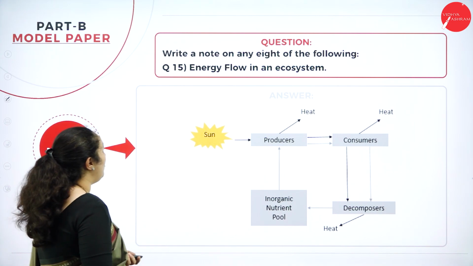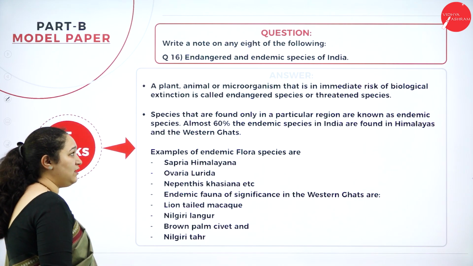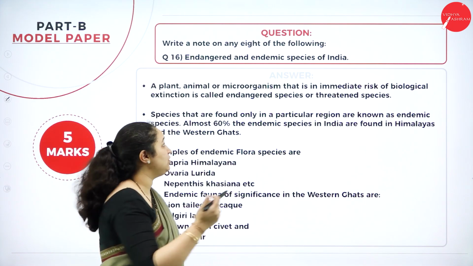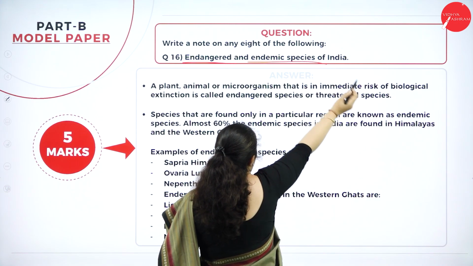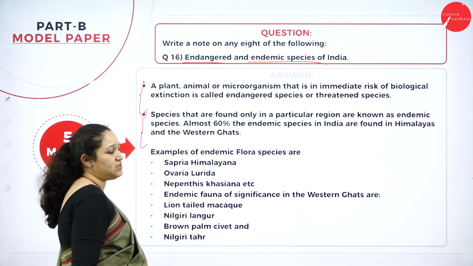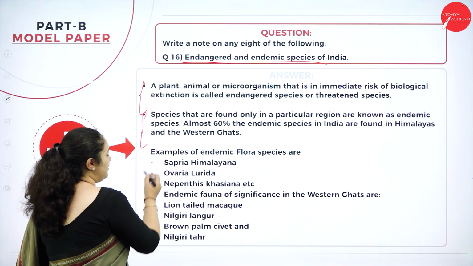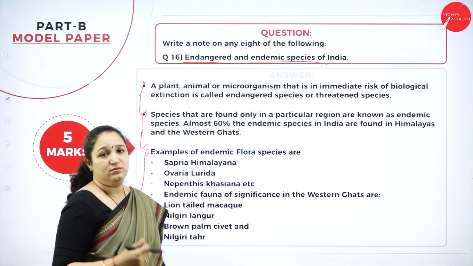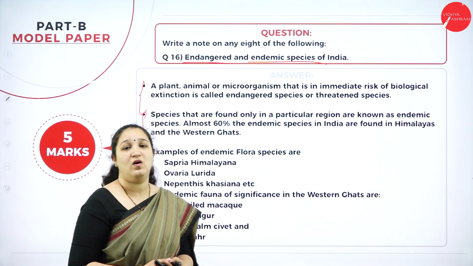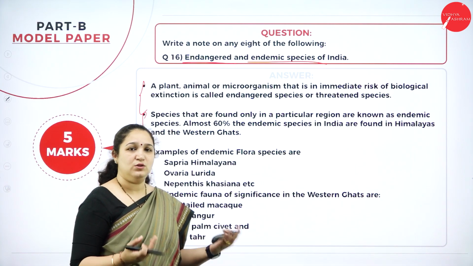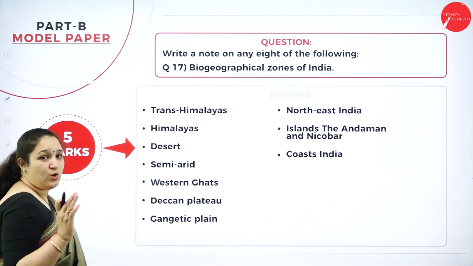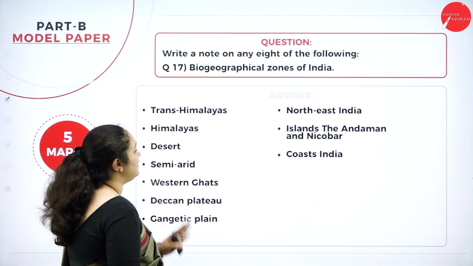Okay, moving forward, question number 16, endangered and endemic species of India. See, they are very specific. You have to write the definition of what is endangered species, what are endemic species, and just give examples for the endemic species which is there in India and the endangered species only of India. Okay, just learn two examples, 2 flora and 2 fauna for both. That would be sufficient.